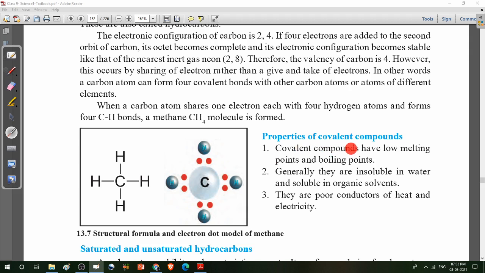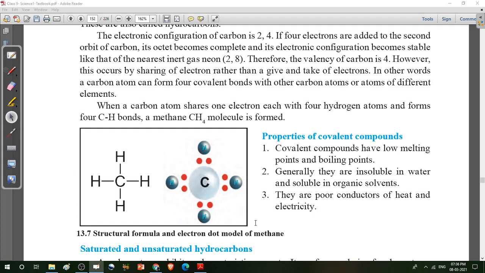Then, properties of covalent compounds. Covalent compounds have low melting points and boiling points. Generally, they are insoluble in water and soluble in organic solvents. Organic means having carbon atoms. They are poor conductors of heat and electricity. Clear?